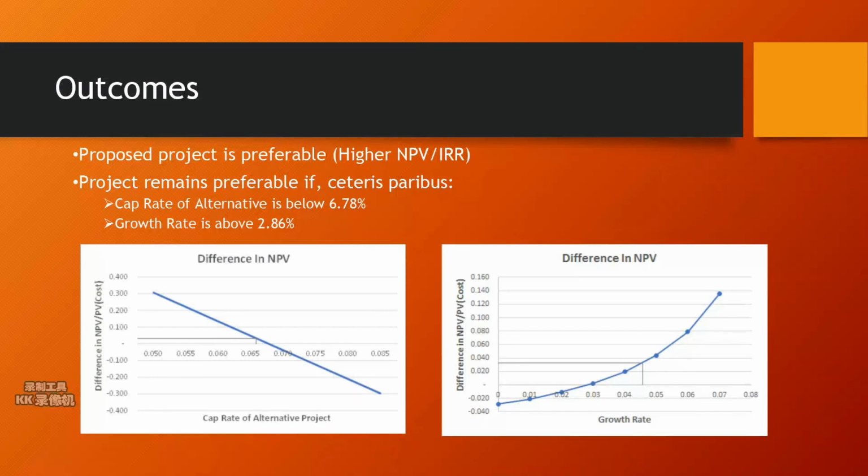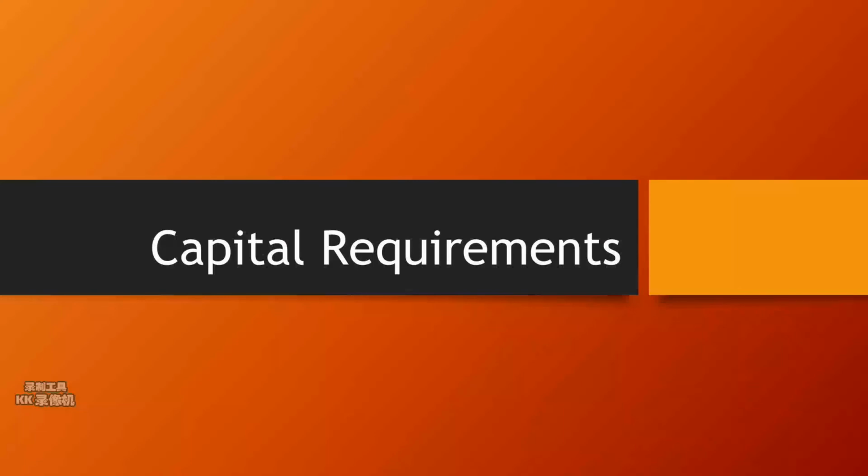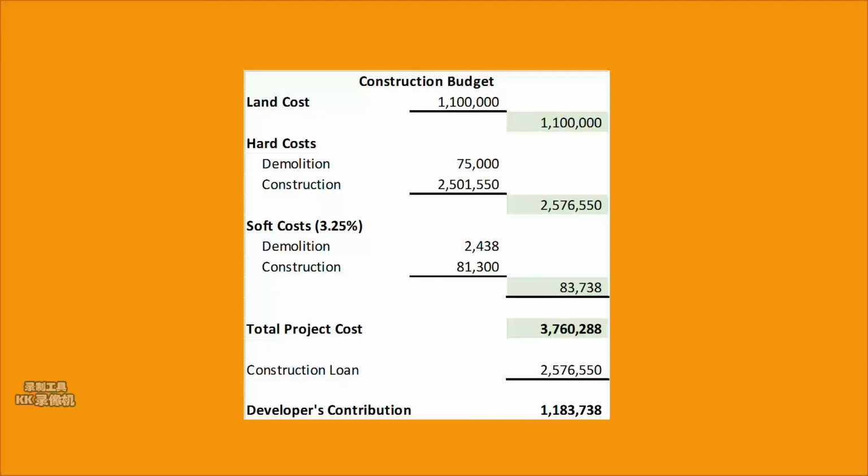To engage in a project, the developers must be aware of the project's cost and capital requirement. Total project cost is $3,760,000, consisting of land costs, construction hard costs, and soft costs. The substantial hard construction costs represent 65% of total costs and are financed through a construction loan.